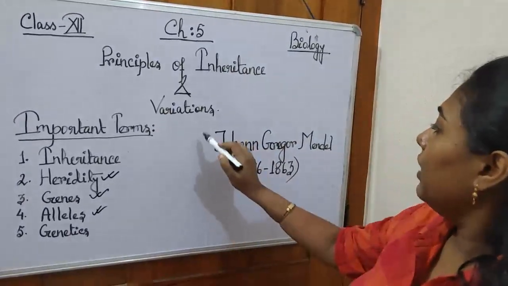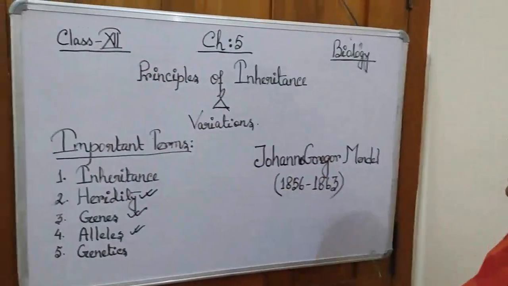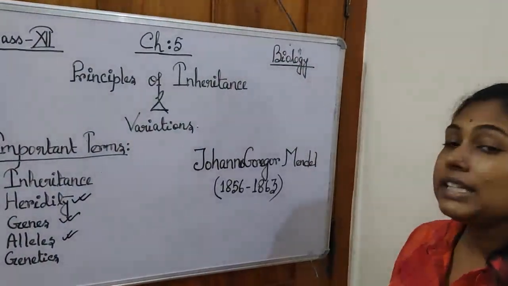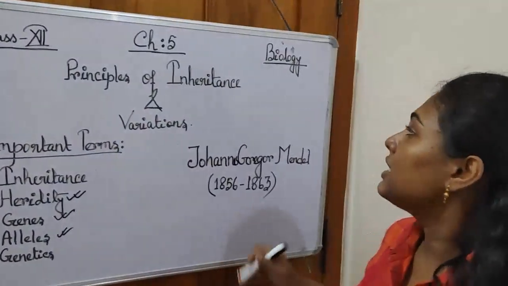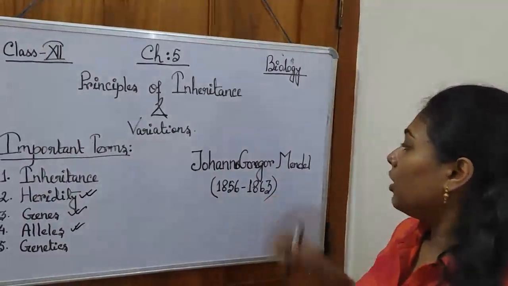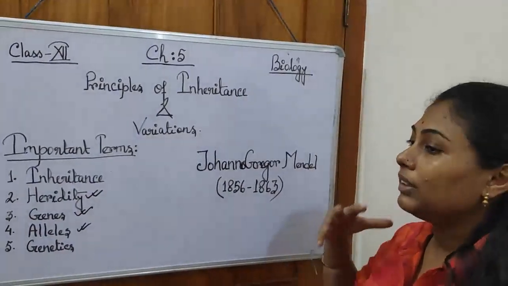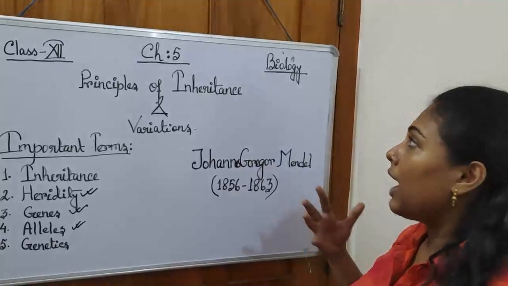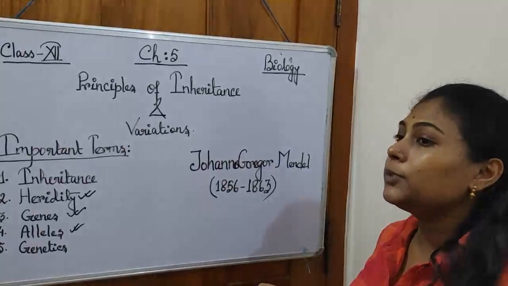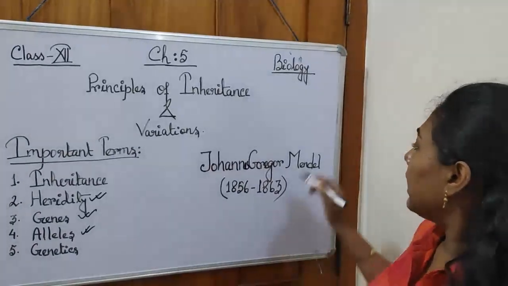Now here I have written a name: Johannes Gregor Mendel. Who is he? He is the one who introduced the term inheritance or genetics to us, because he is the first individual who had the question in mind of how this process of inheritance takes place.